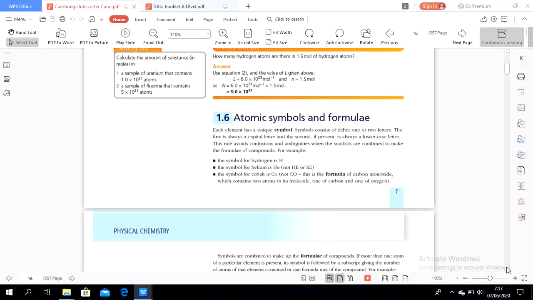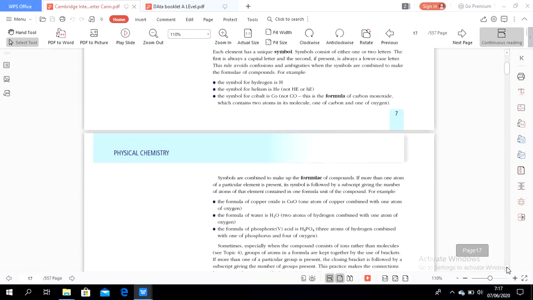Next, atomic symbol and formula. Each element has its unique symbol. We note from the periodic table that the symbol of the hydrogen element is H, and the other elements have their own specific symbols.